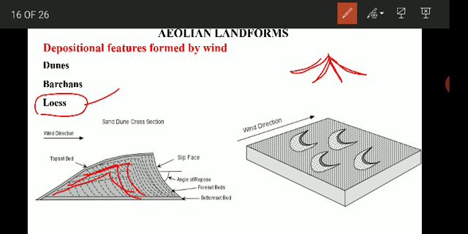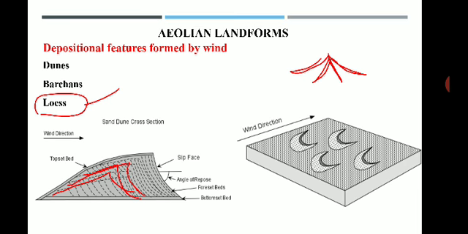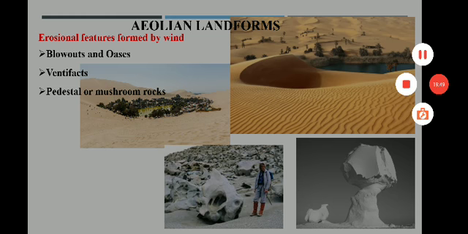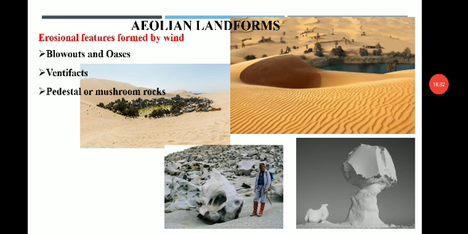So these are all the depositional features which are formed by wind. Now we'll see what are the erosional features formed by wind. So what is erosion? Erosion is the removal of the weathered material and depositing.